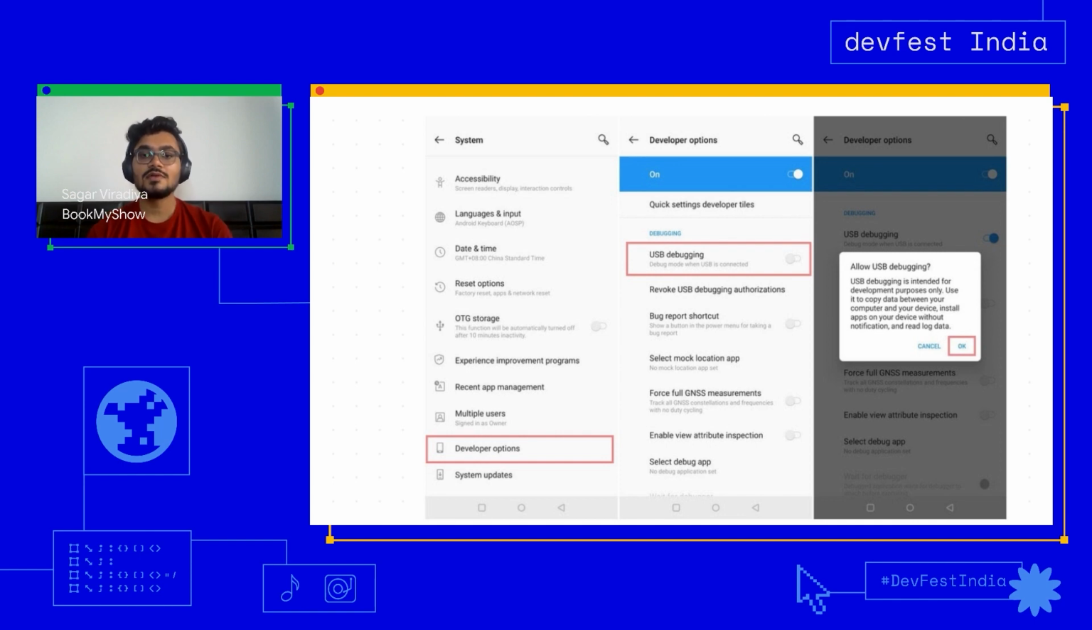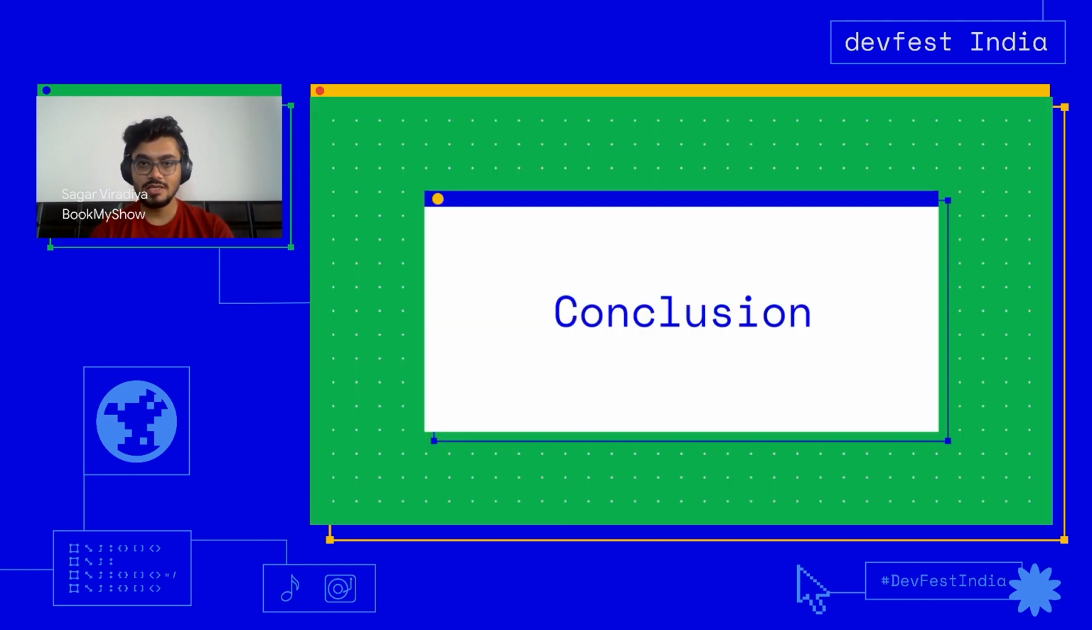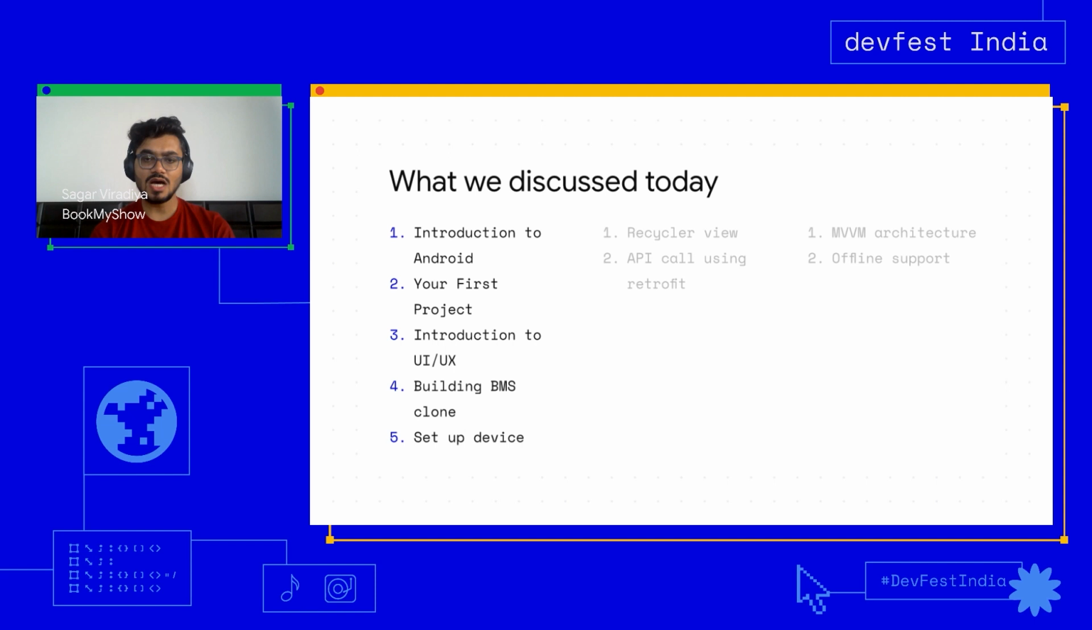Thank you, Akanshi. Now that your app is ready, at least the UI is ready, let's conclude today's session. We started with an introduction about Android and why you should pursue Android development, and then we talked about creating your first project from scratch. Then we discussed UI UX, and then we actually started with the BMS clone workshop. At the end we saw how to set up a device and run your app. So now you have a basic knowledge about how to build UI on Android.